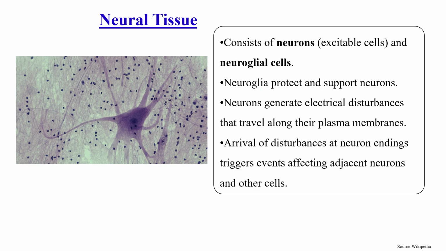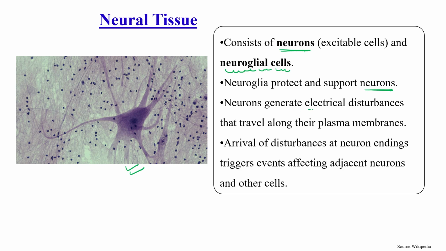Okay, now the last one is neural tissue. Neural tissue mainly consists of neurons, which are excitable cells, and neuroglia. And this is the picture of neural tissue. Neuroglia protect and support neurons.